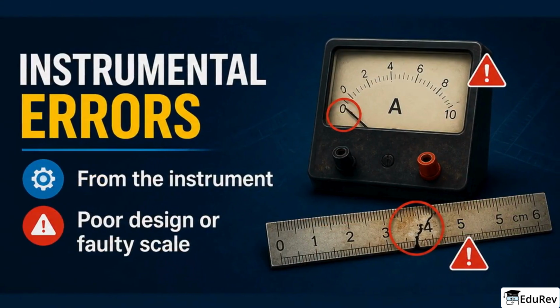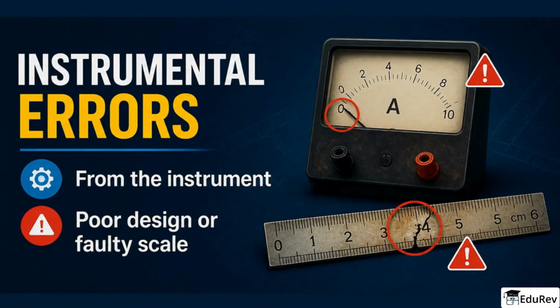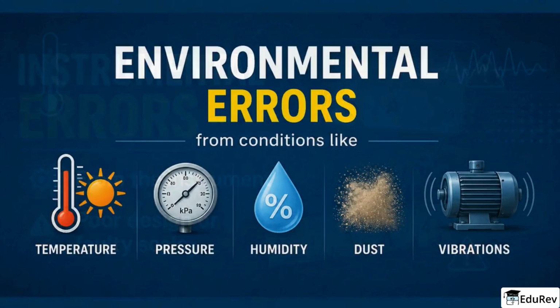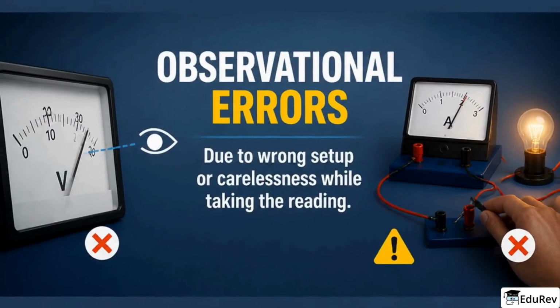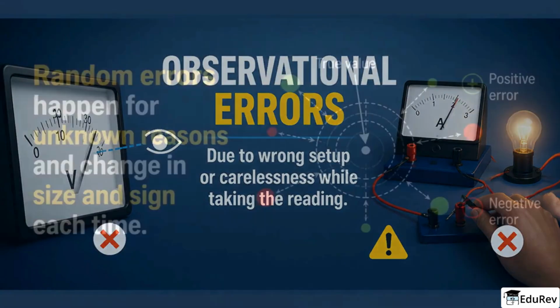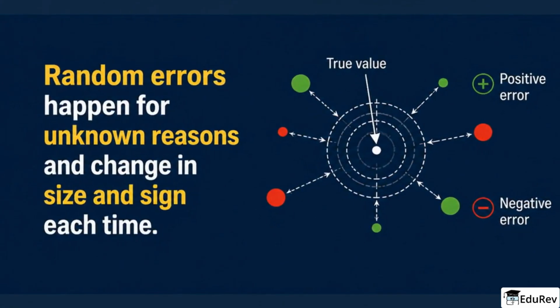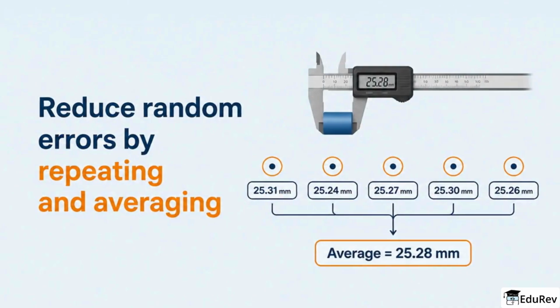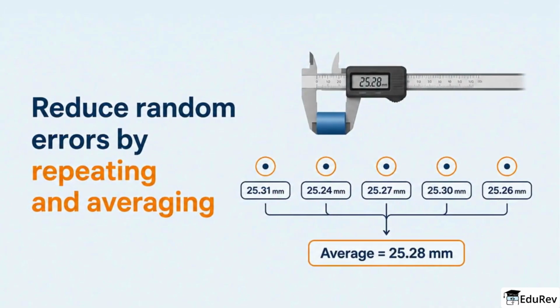Instrumental errors come from the instrument, like a poor design or a faulty scale. Environmental errors come from conditions like temperature, pressure, humidity, dust, or vibrations. Observational errors happen due to wrong setup or carelessness while taking the reading. Random errors happen for unknown reasons and change in size and sign each time. We can reduce random errors by repeating the measurement many times and taking the average.